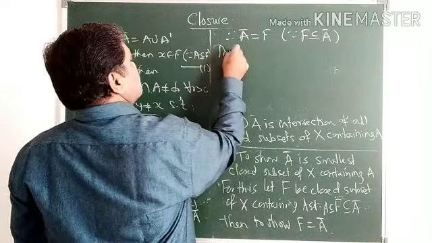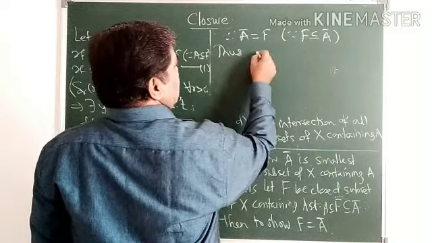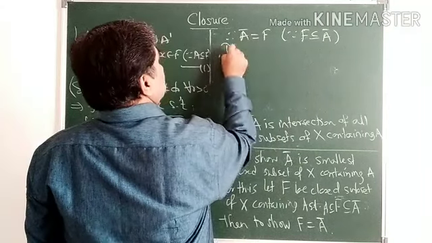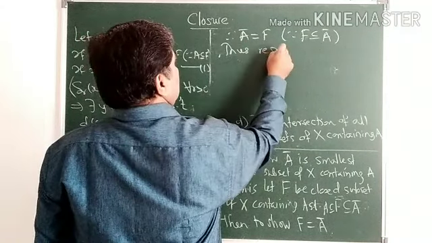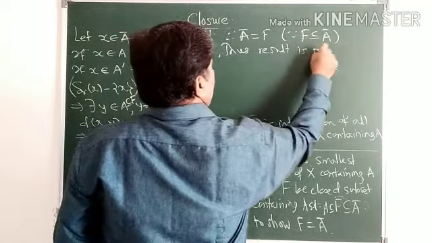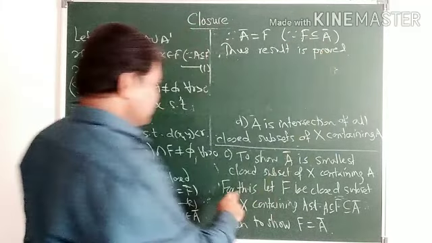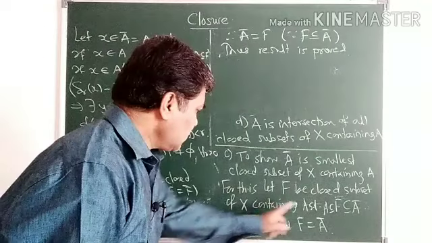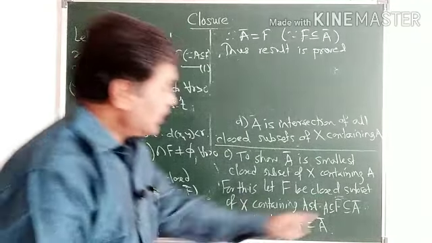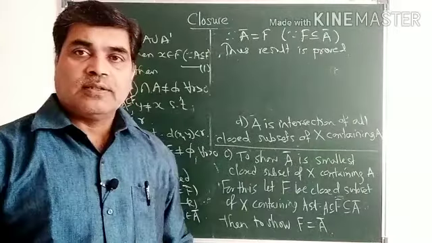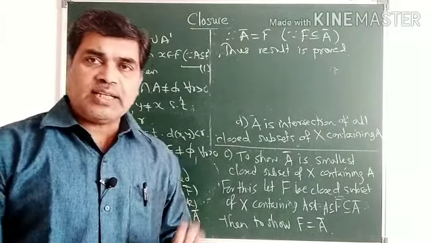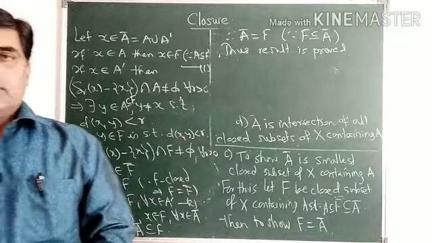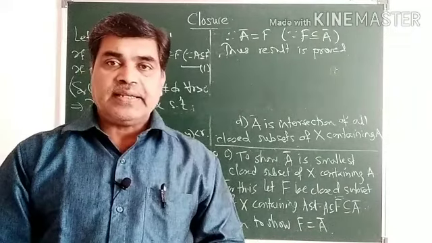Thus the result is proved. So I assumed that there is some other closed subset F containing A, and then I proved that F is equal to A closure. Therefore, A closure is the smallest closed subset containing A.